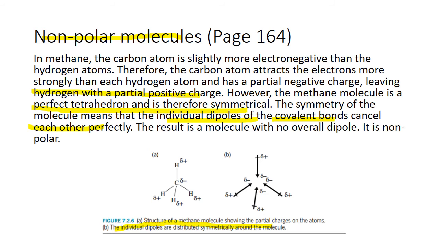How the electrons fall in that particular bond. You know that it is falling from partially positive to partially negative here. So even though you have individual dipoles, yes, there is a difference in the electronegativity value, but because it is a symmetrical structure, and if you spin this, it's 3D and it's symmetric. If you try and divide it in half, and I'll show this to you, here, or here, or the other side, it will be the same on both sides. So which means that in this case, even though it has individual dipoles, they are distributed symmetrically or equally on all sides, the overall dipole will be 0. It is a non-polar molecule.